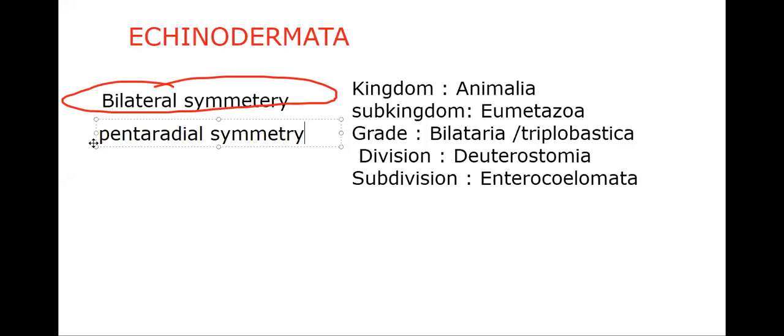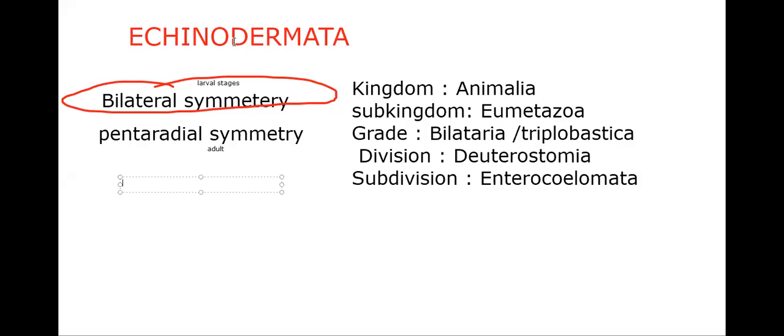So this so-called bilateral symmetry, because it belongs to the grade Bilateria, can be seen only during larval stages. In adult stages, it is exhibiting pentaradial symmetry. That is the correction we need to make. The remaining are as usual.